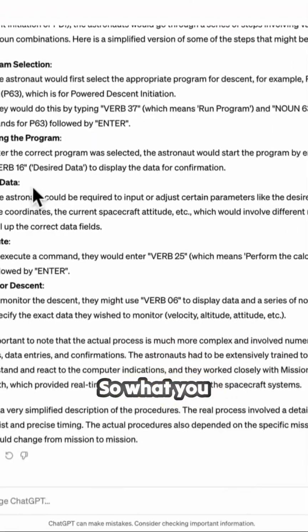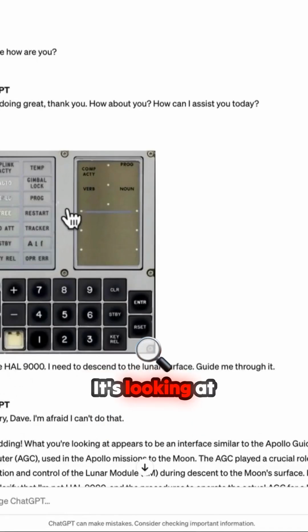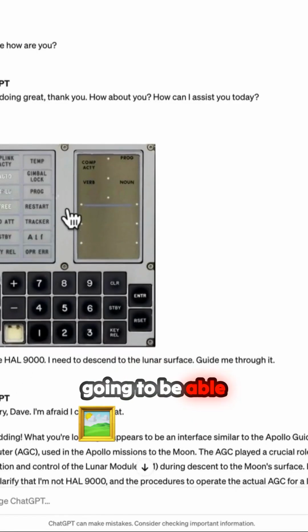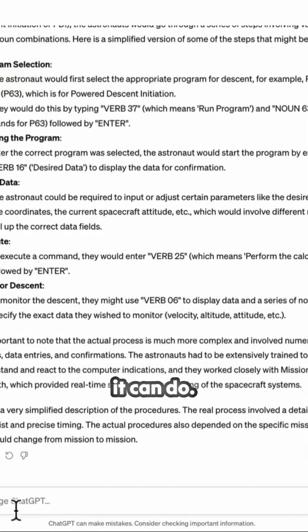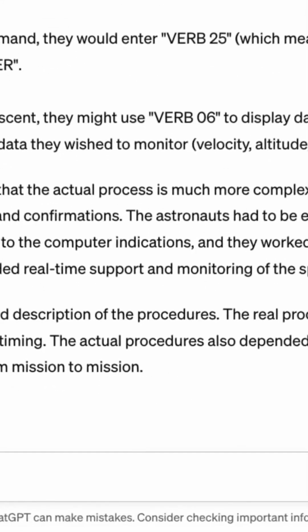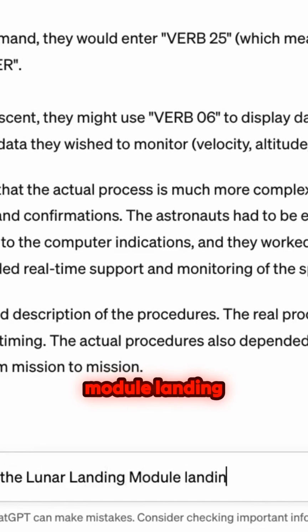That is pretty cool. So what you need to know here, right? It can accept images. And you don't need to actually tell it what the image is necessarily. It's looking at the image and it's generally going to be able to figure it out. But that's not all it can do. It can also produce images. So let's say, generate an image of the lunar landing module landing on the moon.